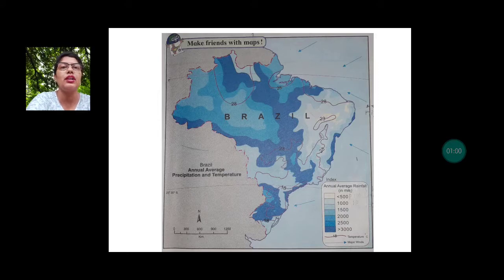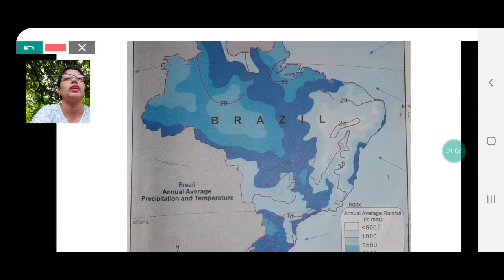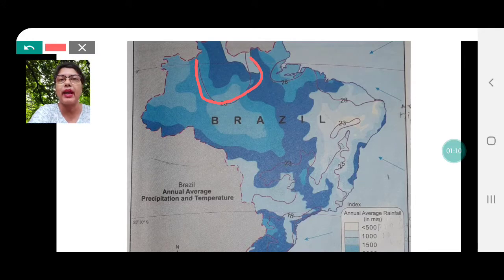Now we all have studied in standard 9 that isotherms are lines joining places of equal temperature. So the type of map used here is an isopleth map, because they are giving us lines joining places of equal temperature. Now when you talk about the range of temperature, we are talking about the minimum and maximum temperature.